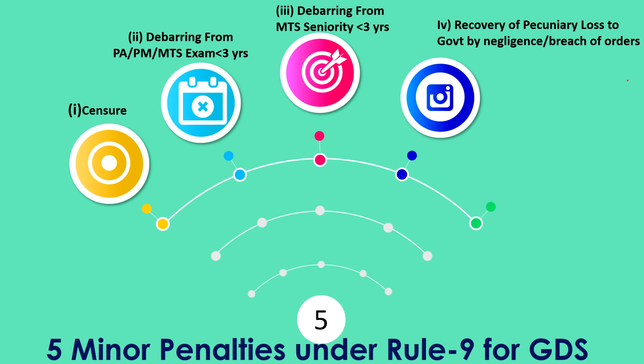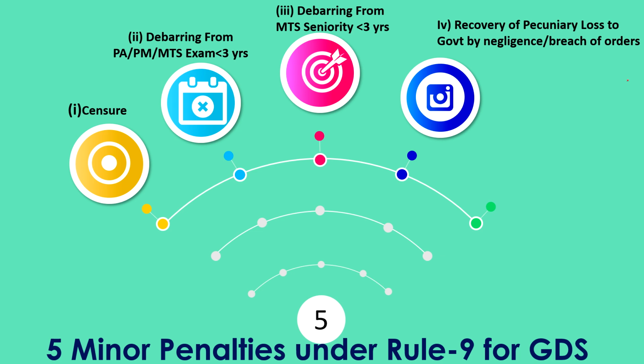If any order is given that you should take an escort of the GDS BPM for carrying the money, and he has violated it and gone by himself, and a theft has occurred in such circumstances, that can be recovered from the GDS.